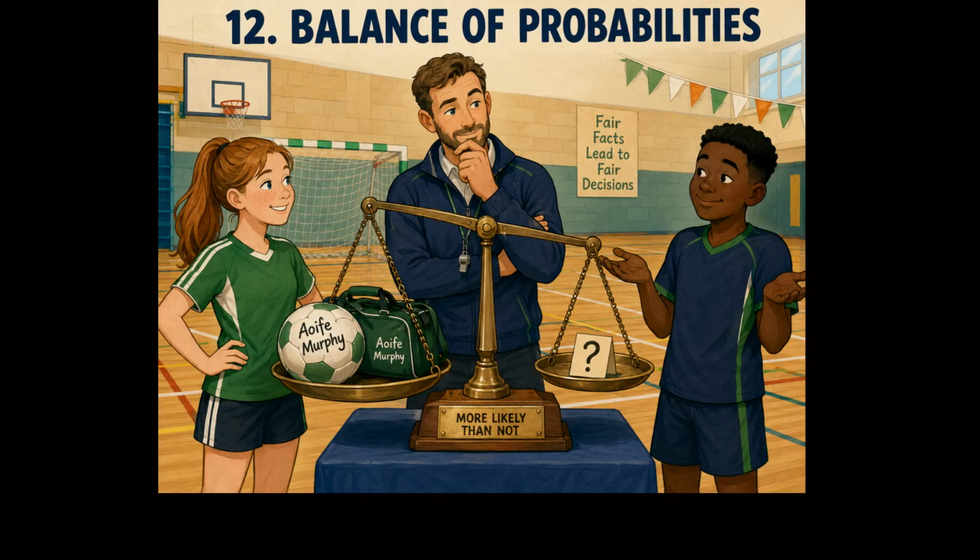12. Balance of probabilities. The balance of probabilities is the usual standard of proof in a civil case. It means that something is more likely to have happened than not. For example, two students each claim that a football belongs to them. After hearing both stories, a teacher decides that it is more likely than not that the football belongs to one of them. It can be imagined as the scales tipping slightly in one person's favour, but what is more important